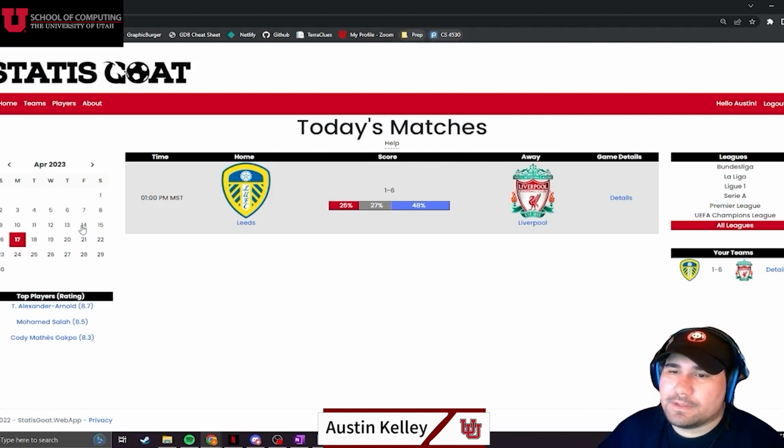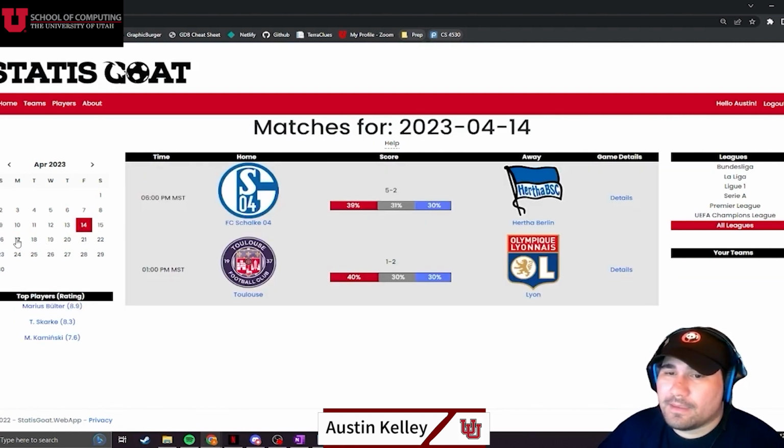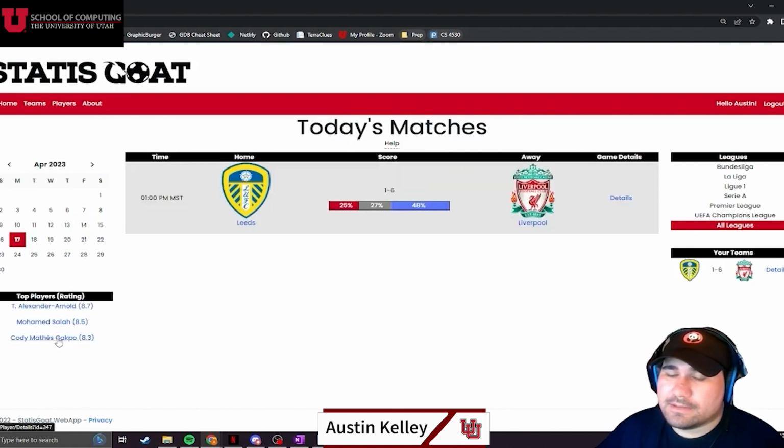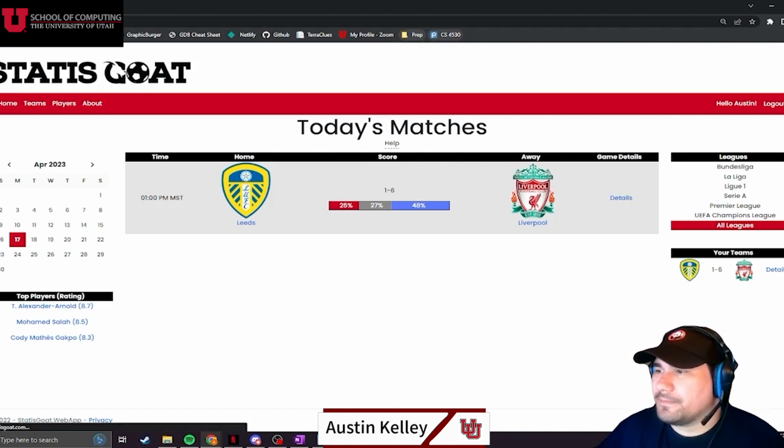On the left, we can choose to see the matchups for other days. And just below that, we have a list of top players, which are just the top players for every matchup that happened in that day. And then if I wanted to learn more about a specific match, I can choose this details option here.